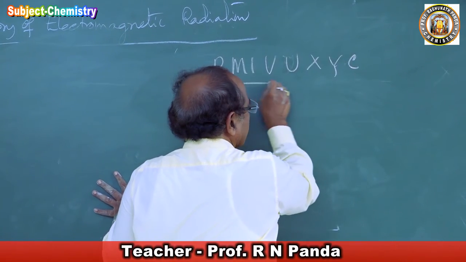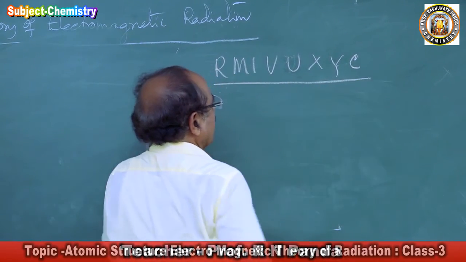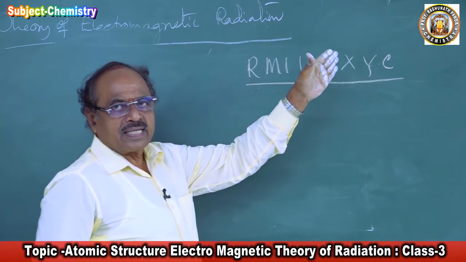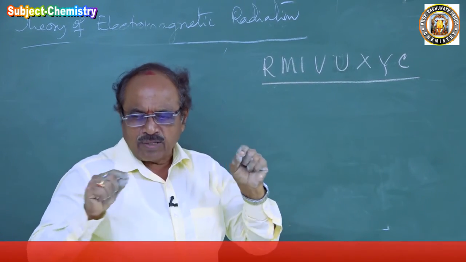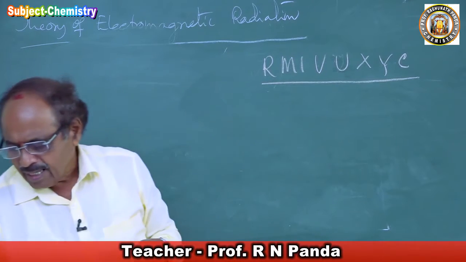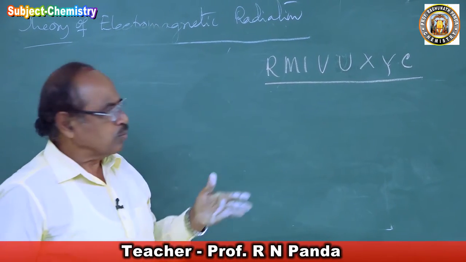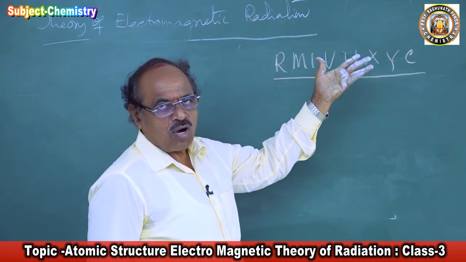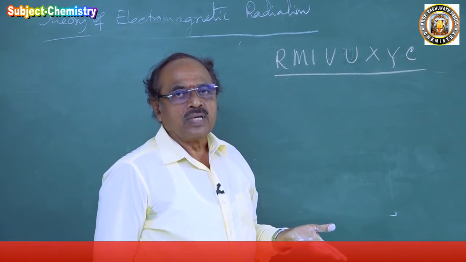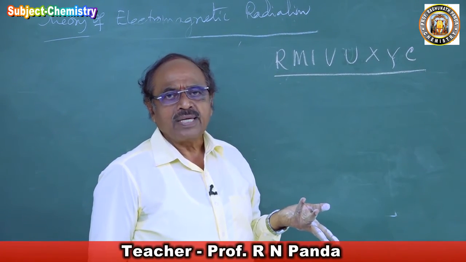If a student wants to remember all the electromagnetic waves in chronological order, and goes on remembering one by one, he may forget or get confused. So to avoid that, I can use this one, just like a song: RMI VU XYC, RMI VU XYC.